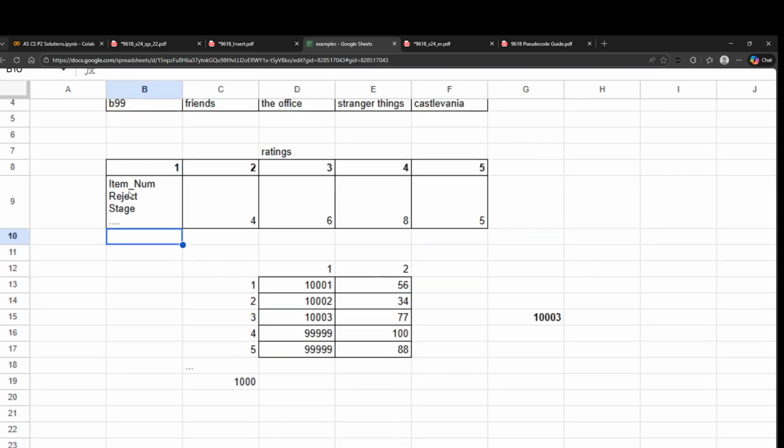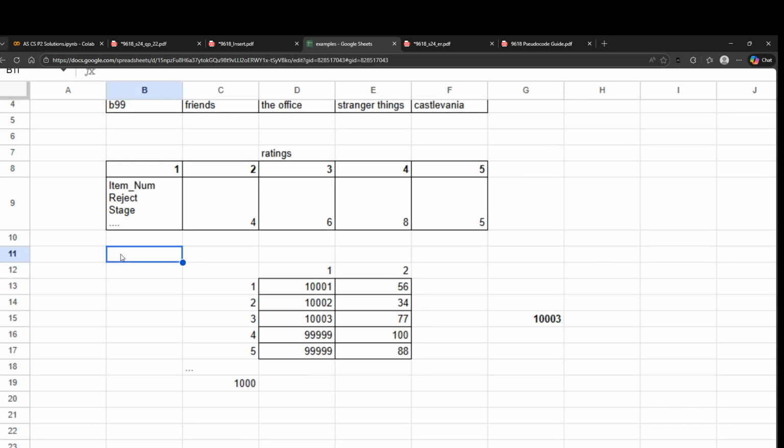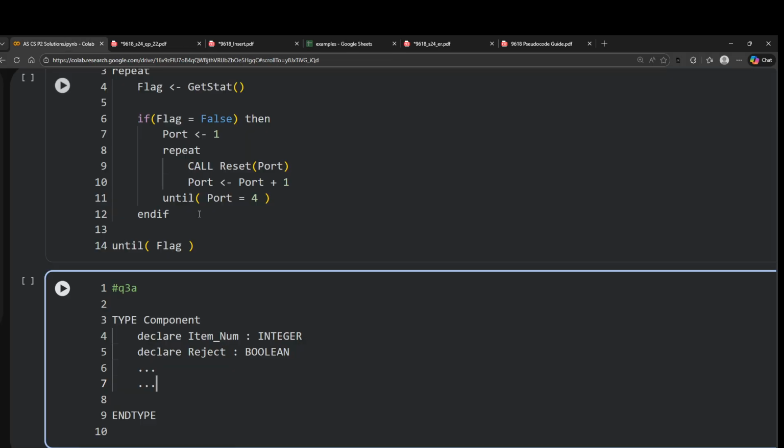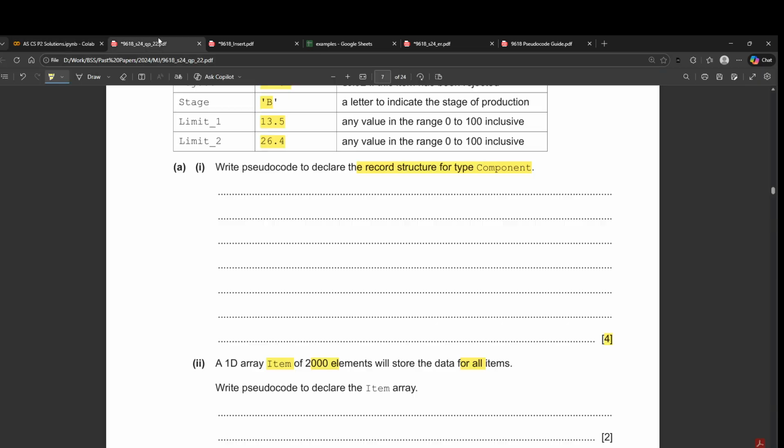We'll say array index 1. So whatever the name of the array is, let's say data index 1 dot item number. So this will give you the value of item number. Then data index 1 dot reject. This will give you the value of reject, so on and so forth. So going back to the question.